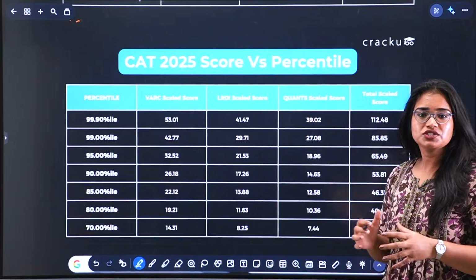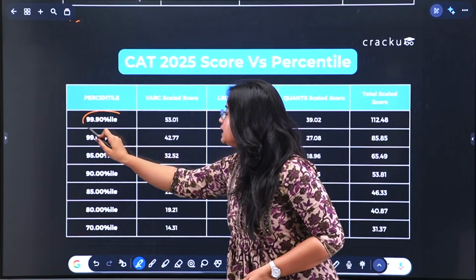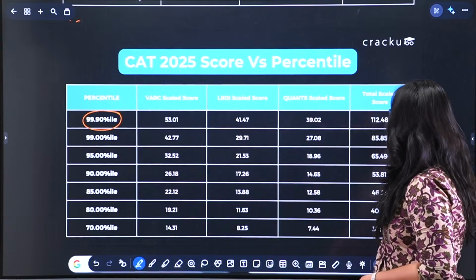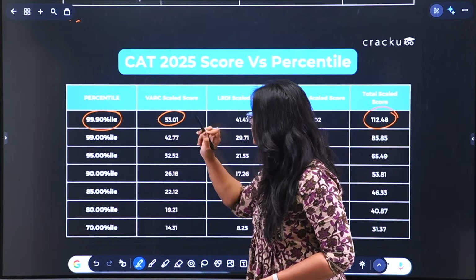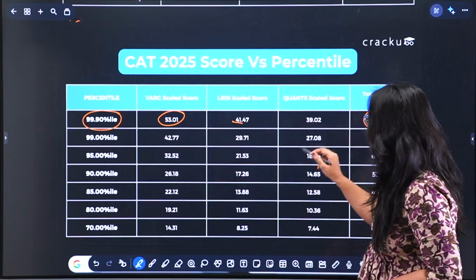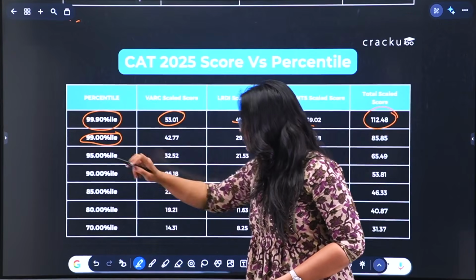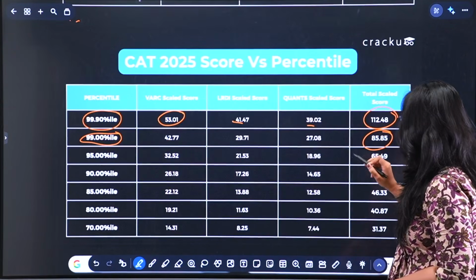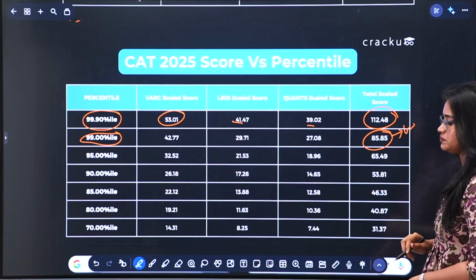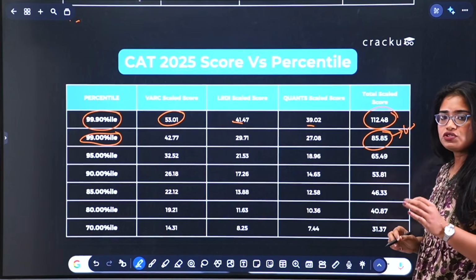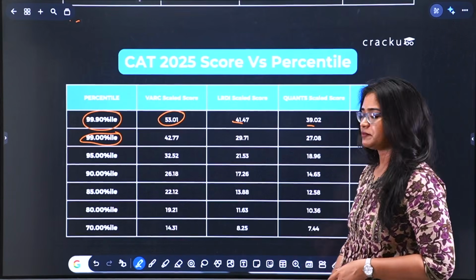Now let's talk about what score got you what percentile. Talking about CAT 2025, to hit that 99.90 percentile, you roughly needed a total score of 112, which is around a rough score of 53 in VRC, 41 in LRDI, and 39 in quants. To hit that 99 percentile, you needed a score of 85.85, and if you see this, this is even lower than half of the total marks of your paper, which means even if you solve 45 to 50% of your paper correctly, you can easily get 99 percentile.